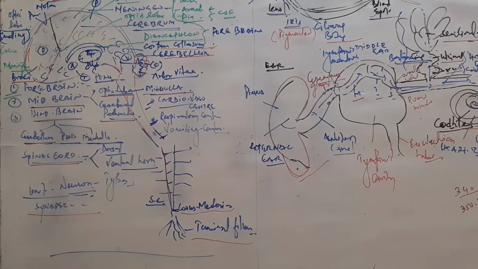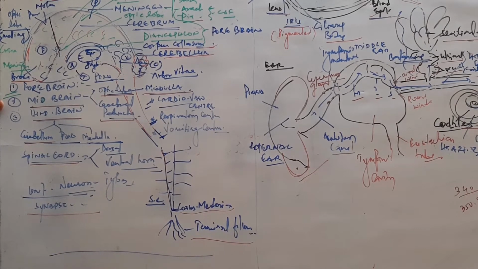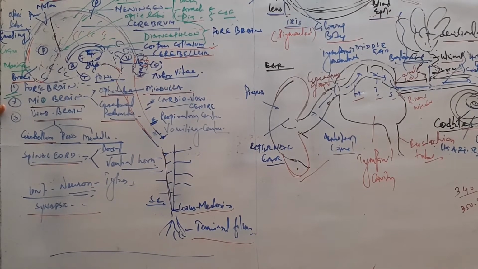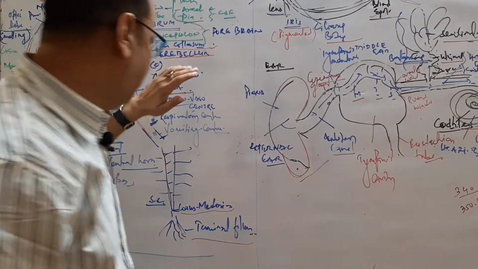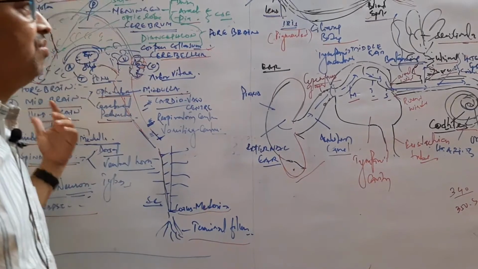First the resting potential is generated, then the permeability of sodium starts depolarization, then the permeability of potassium, from inside to outside, called repolarization, and then the resting as well as action potential starts. So this is all about the brain and the spinal cord, and generation and conduction of the nerve impulse.